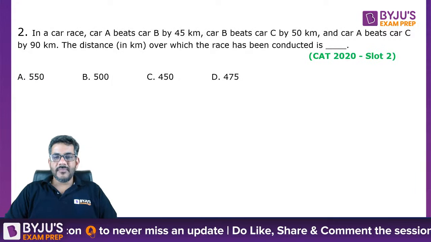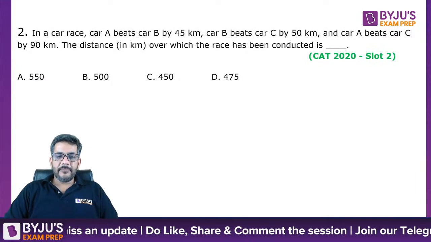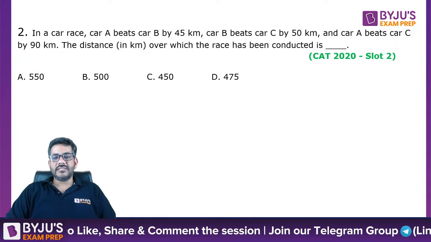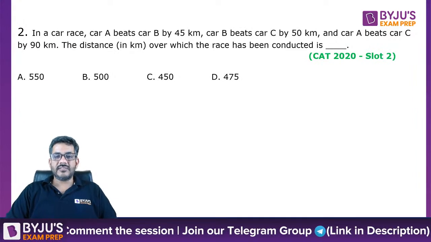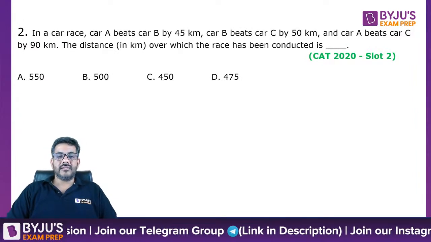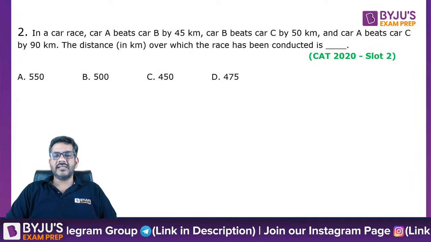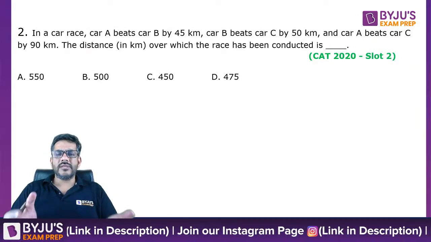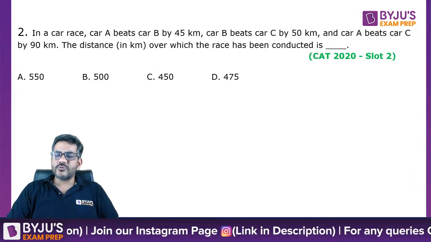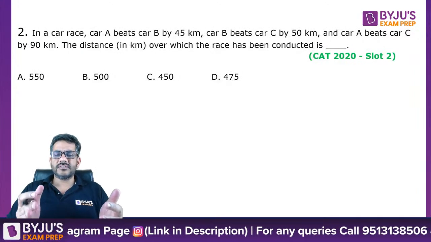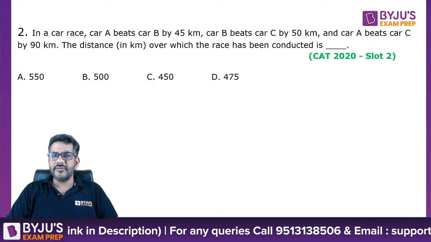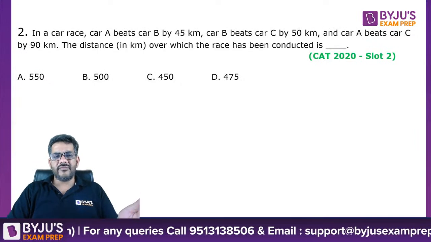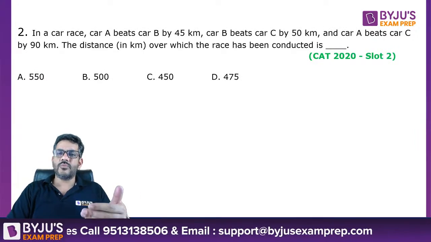The question says, in a car race, car A beats B by 45 kilometers, B beats C by 50 kilometers, and A beats C by 90 kilometers, find the distance over which the race has been conducted. These are actual questions of CAT. And when they are actual questions of CAT, by doing these questions, I am sure that you must be getting this confidence that, okay, the exam is not that difficult. Probably the questions are not that difficult as we are assuming.